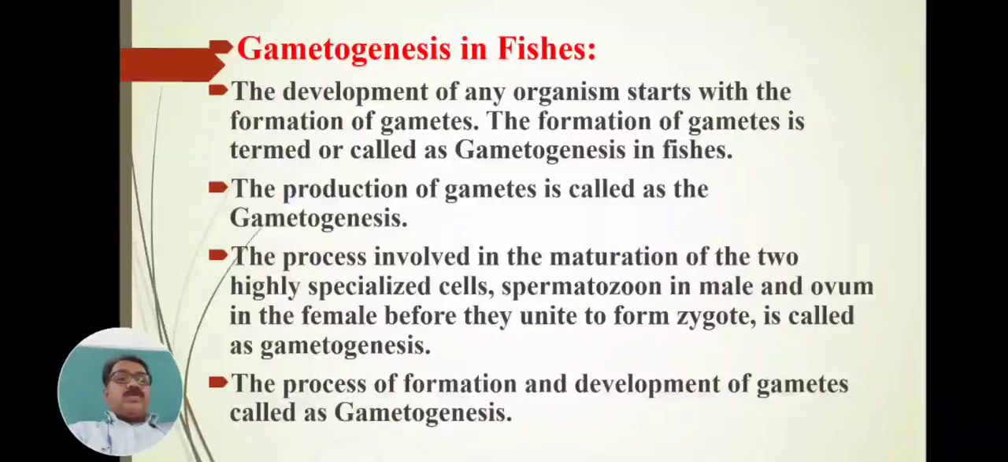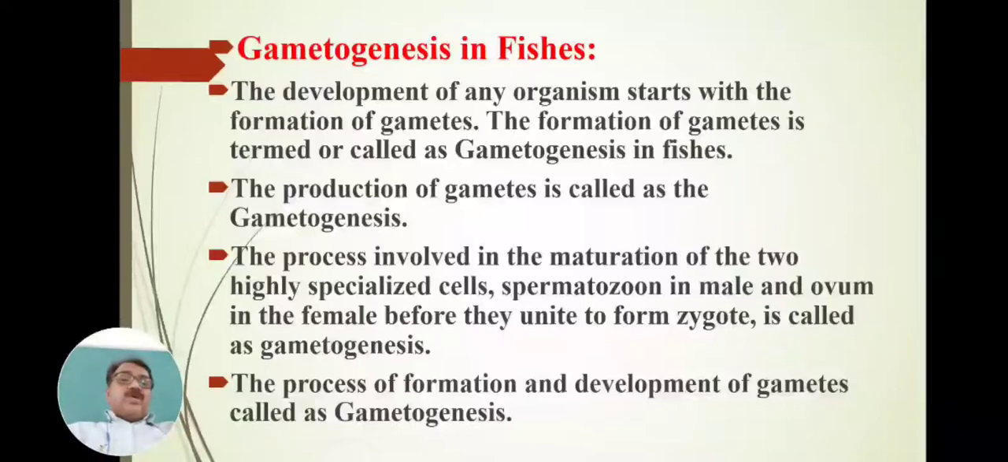These cells are, one is the spermatozoon, which is formed in male, and second is the ovum or egg, which is formed in female. Before they unite to form an embryo or zygote, that process is called gametogenesis, or the process of formation and development of gametes. The process of formation and development of gametes is called gametogenesis.